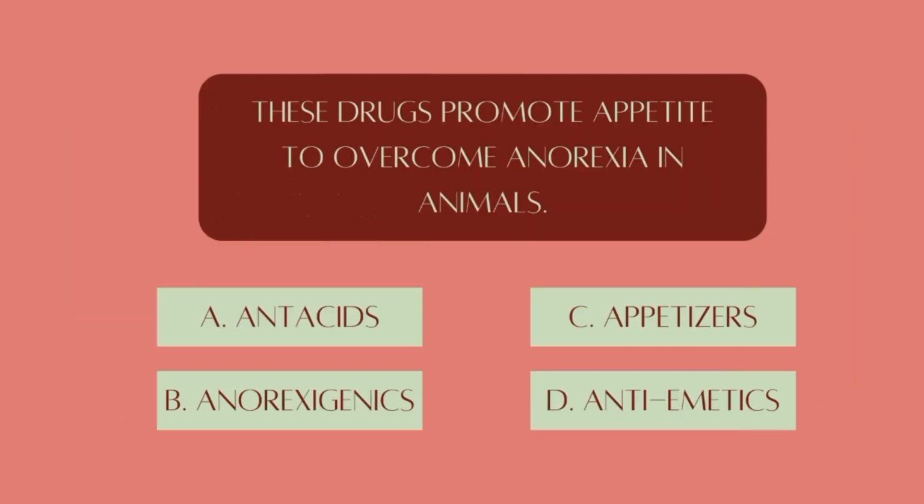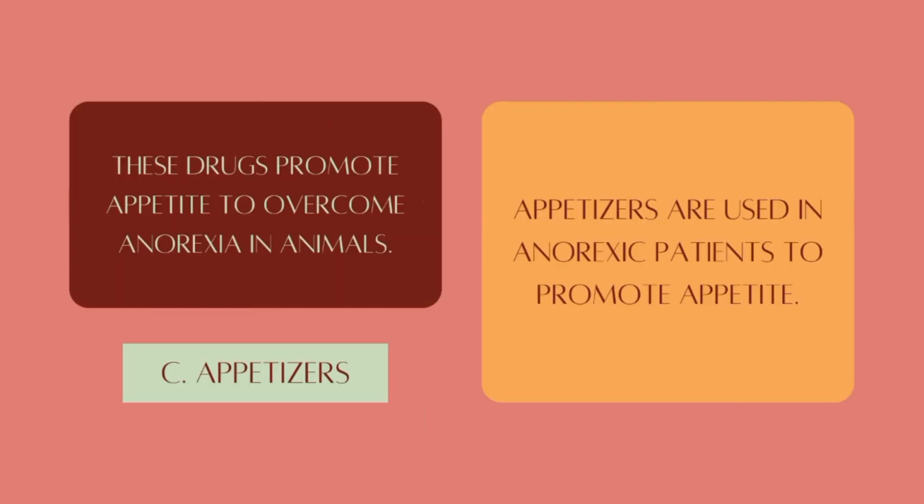These drugs promote appetite to overcome anorexia in animals. A. Antacids. B. Anorexigenics. C. Appetizers. D. Antiemetics. The answer is appetizers. Appetizers are used in anorexic patients to promote appetite.